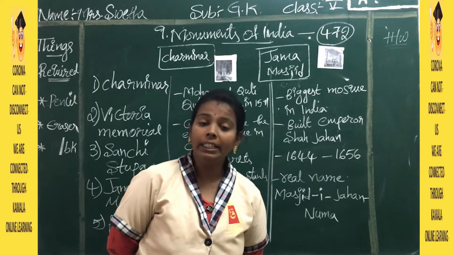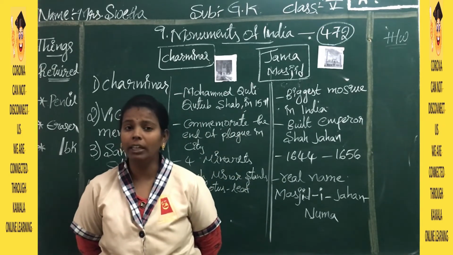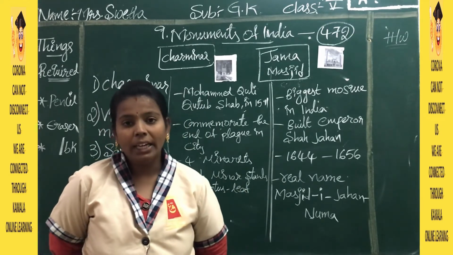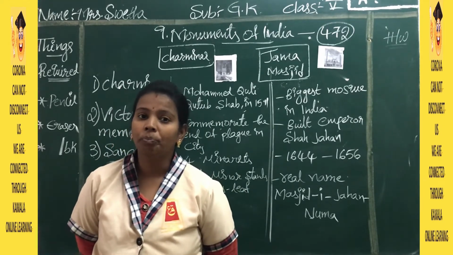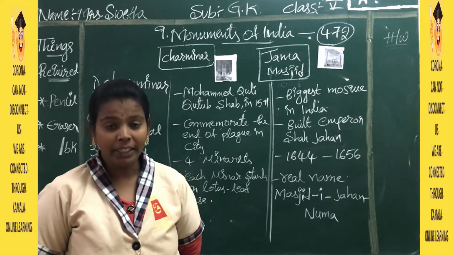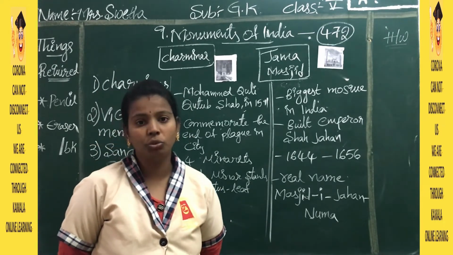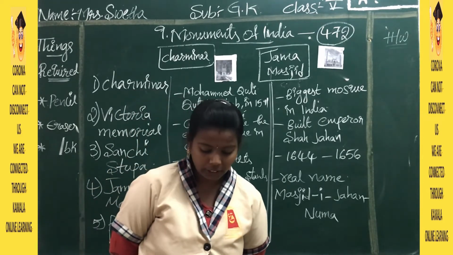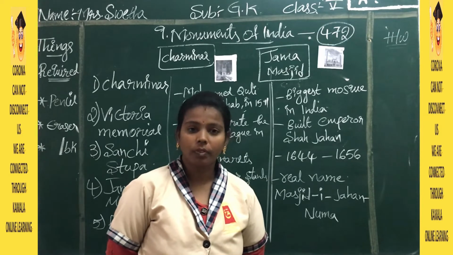It is built on a very big hill with a height of 91 meters, in honor of Lord Buddha, by Emperor Ashoka in the 3rd century.